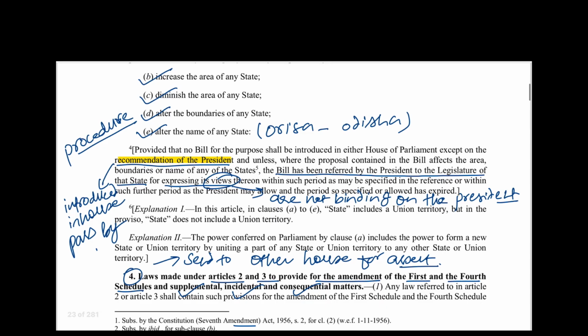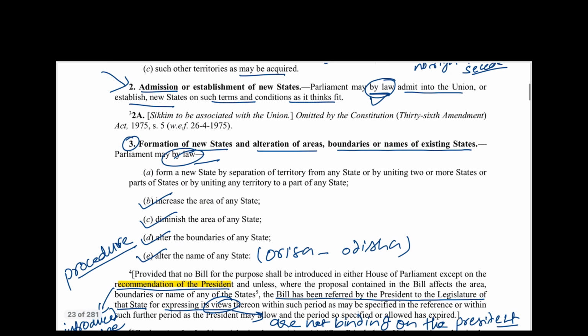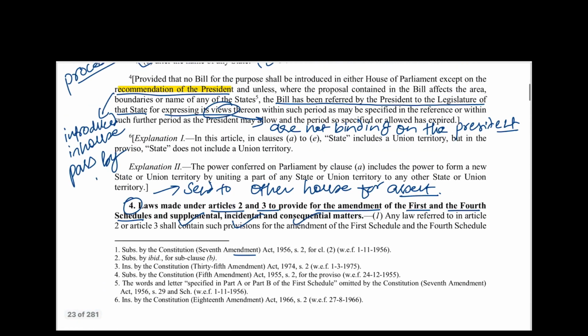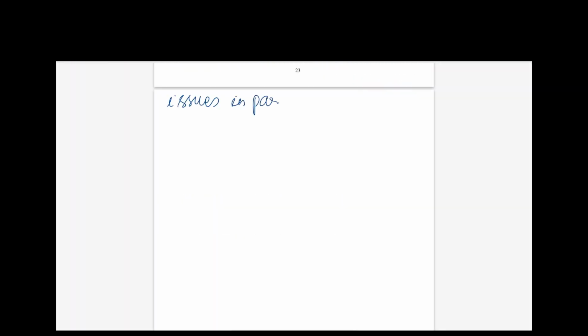So this was part 1 of the Constitution. Now what are the issues in part 1? Let us discuss it. Suppose in the past there were kings, so they used to have some enclaves in the interior territory of other kingdoms. So after independence, all those things became a contentious issue in India.